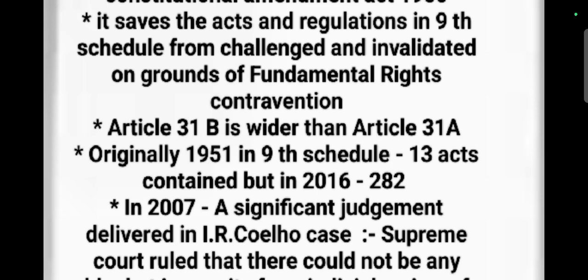So Article 31B itself provides immunity to the acts and regulations placed in the Ninth Schedule. We can say that Article 31B is a type of protective layer for the Ninth Schedule.